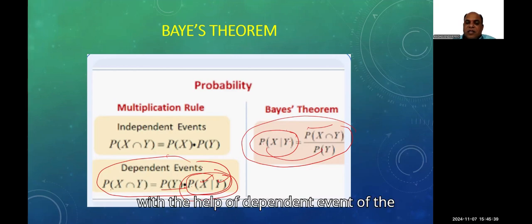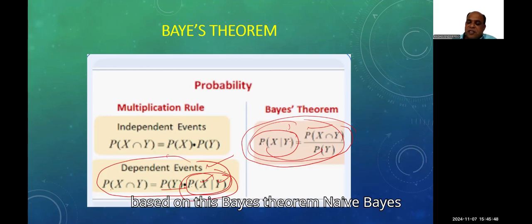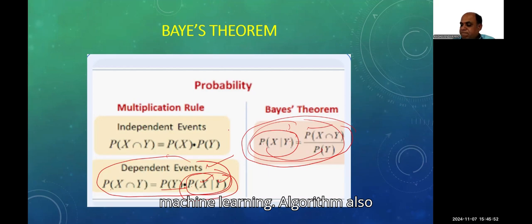With the help of the multiplication rule of dependent events, Bayes theorem came into the picture. Based on this Bayes theorem, the naive Bayes machine learning algorithm is also there. This is the important topic of probability. You need not get confused by learning more than these things. Okay, thank you.